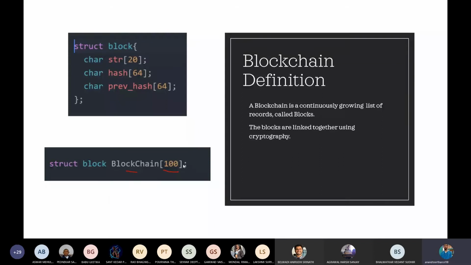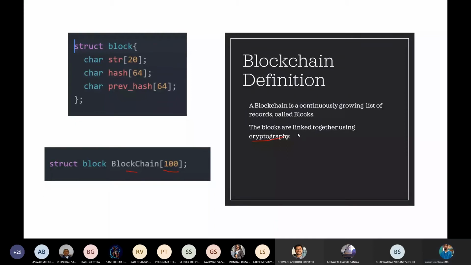And also cryptography. Cryptography here, as it suggests in the definition, means you take an input and get an output using some algorithm or some formula, and this output that is generated is totally unrecognizable from the input. So no one would be able to predict what the output is actually going to be. That is what cryptography means. Now, linked together, we will see in some time.